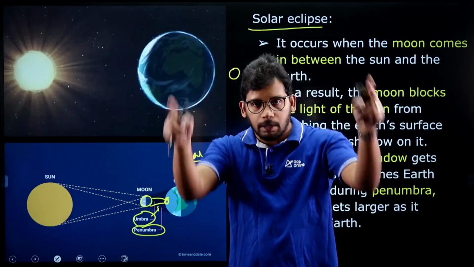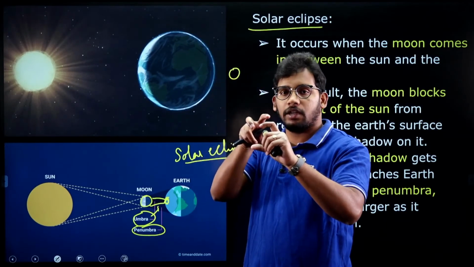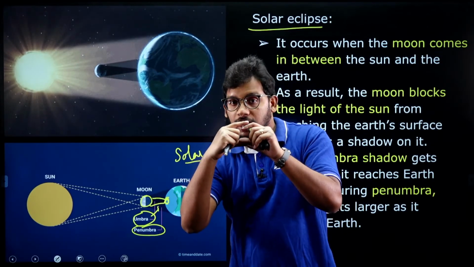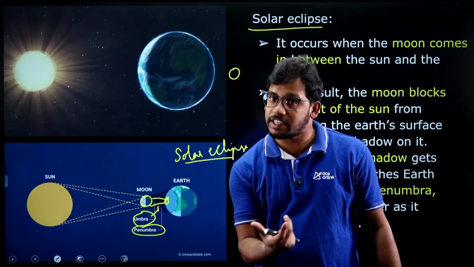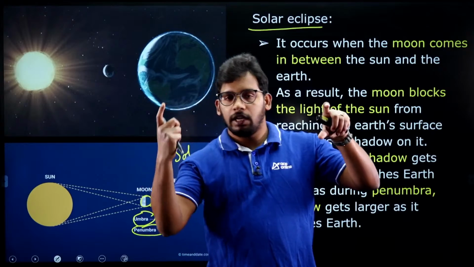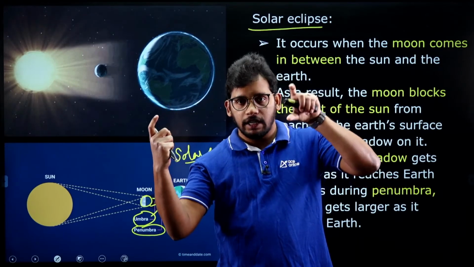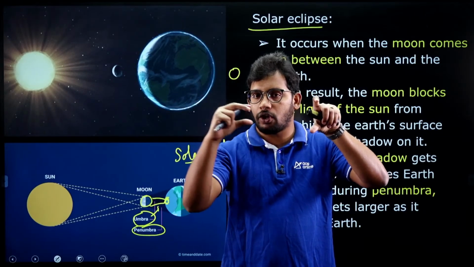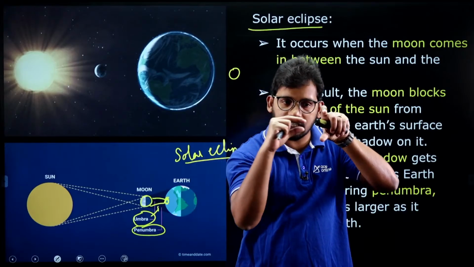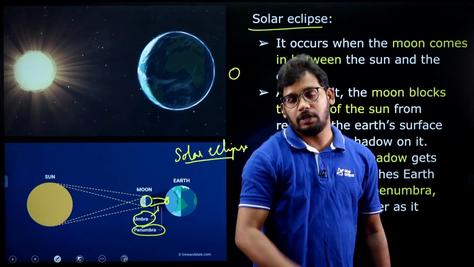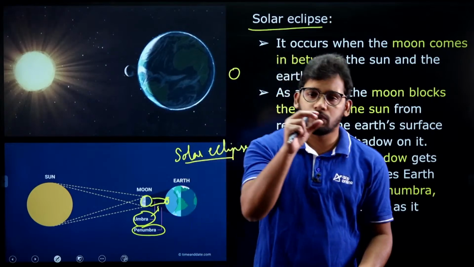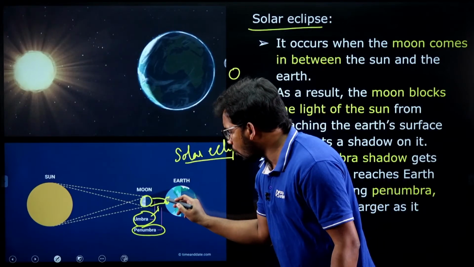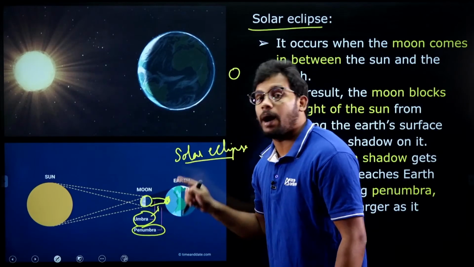If you are putting a bigger ball and then putting a small ball here and then cast the light, as the distance increases, the diameter of the shadow decreases. This is physics, right? So try to understand. Here there is a torchlight, like the sun, and here there is the earth. There is a small ball here. So if you cast the light on this small ball, the size keeps on decreasing with the increase of distance. That is a physics thing, right? So in the shadow, in this small space, there is no sunlight at all. That is called as the umbra.